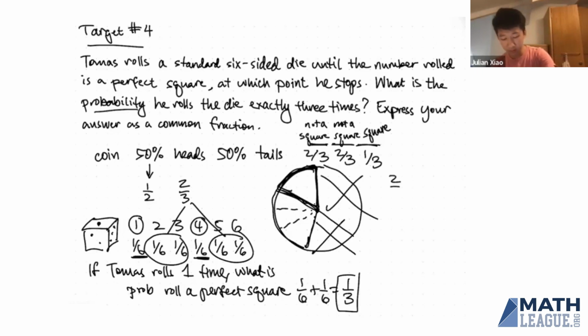So what is the probability? Well, we take 2/3 of the pie, and then we took out 2/3 of that portion, and then we took out 1/3 of the remaining portion. So you would multiply these probabilities together. And so when you do that, you get 4/27, which is the final answer.